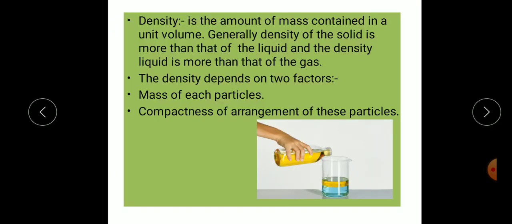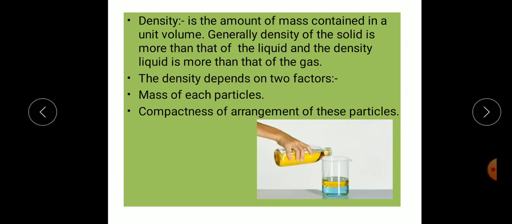Next is density. Density is the amount of mass contained in a unit volume. Generally, the density of a solid is more than that of a liquid, and the density of a liquid is more than that of a gas. So the density depends on two factors: one is the mass of each particle, and the other is the compactness of arrangement of these particles.